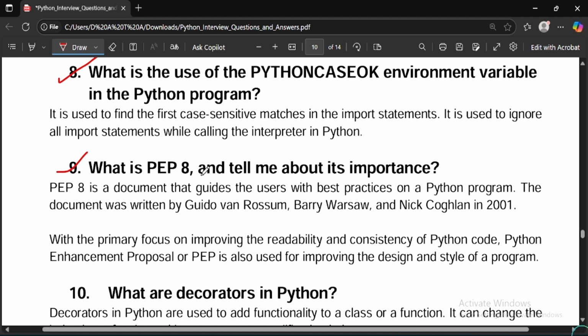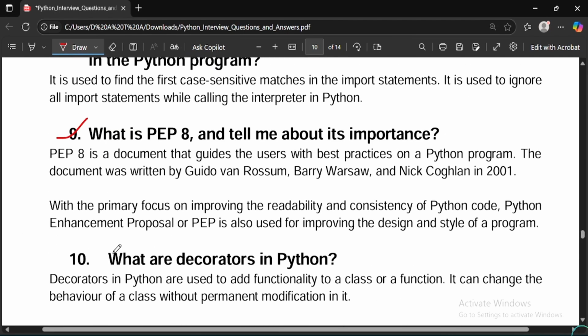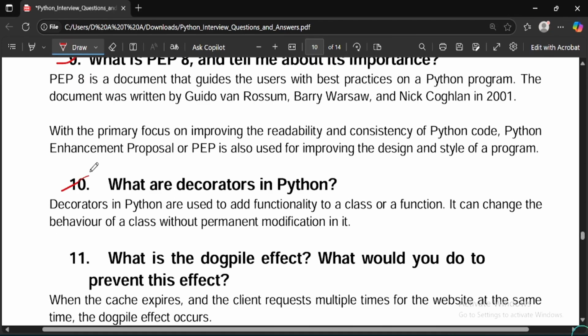So what is PEP 8 and tell me about its importance. You can tell what is PEP 8. PEP 8 is basically a document that guides users with best practices on Python programming. You can explain them. Then moving on to the next question, what are decorators in Python?